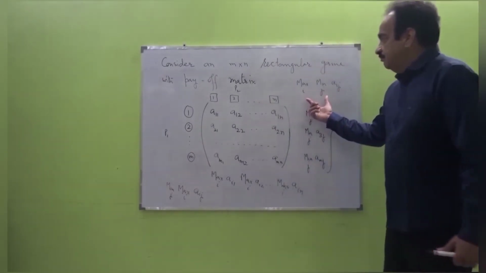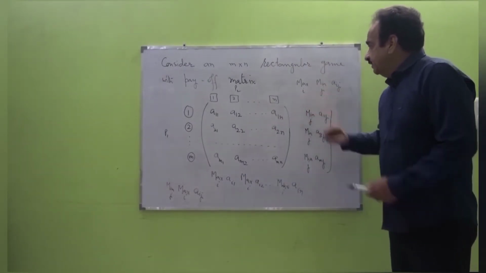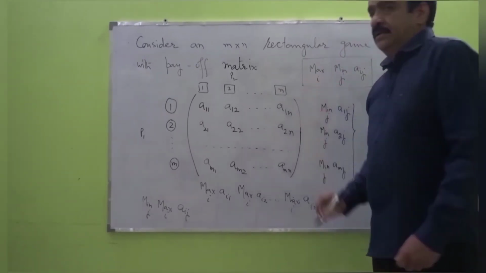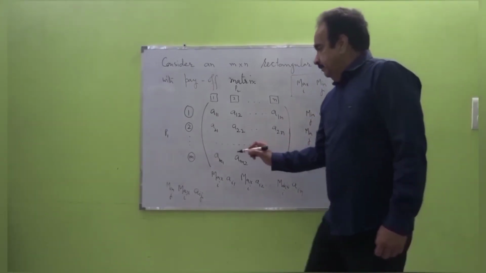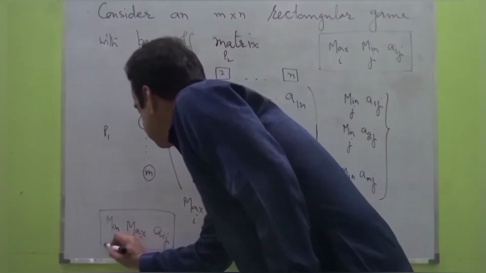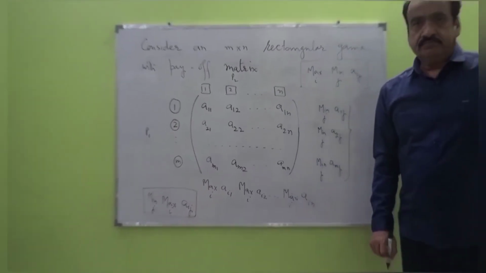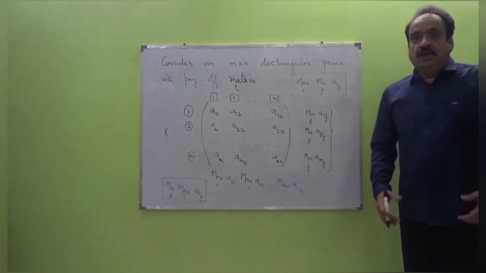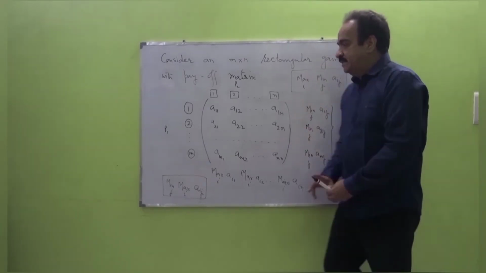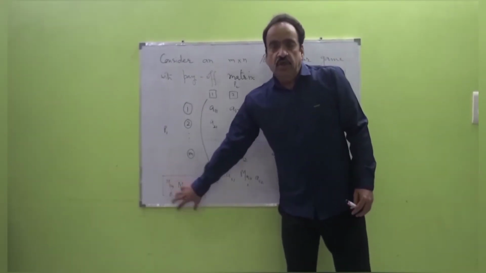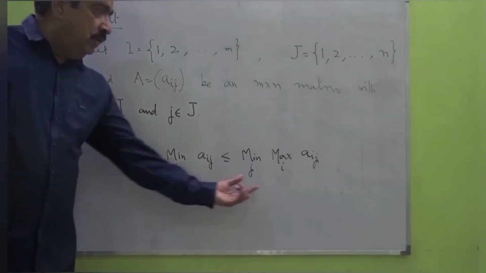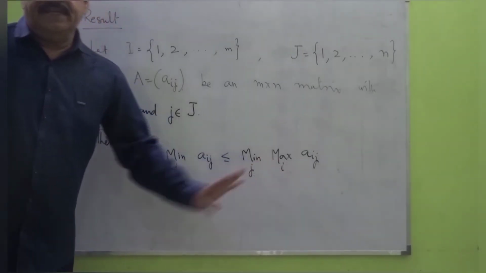There is a choice for P1 so that P1 can get this sum, max min. On the other hand, P2 has a choice so that he has to pay at most this one. Our intuition says that definitely this quantity is going to be less than or equal to this much, which precisely is the case. That is, max min Aij is always less than or equal to min max Aij.